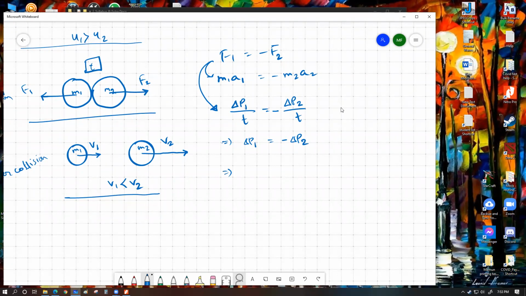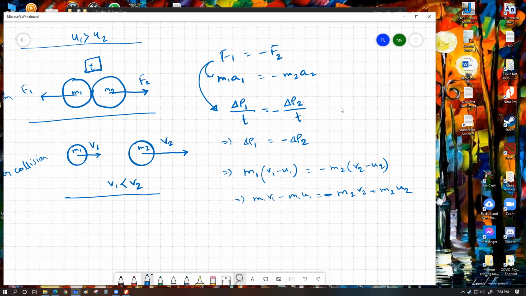So the change of momentum 1 can be rewritten as mass of object 1 multiplied by v1 minus u1, that is the final velocity minus initial velocity, equals minus mass of object 2 multiplied by v2 minus u2. That can be expanded as m1 v1 minus m1 u1 equals minus m2 v2 plus m2 u2.